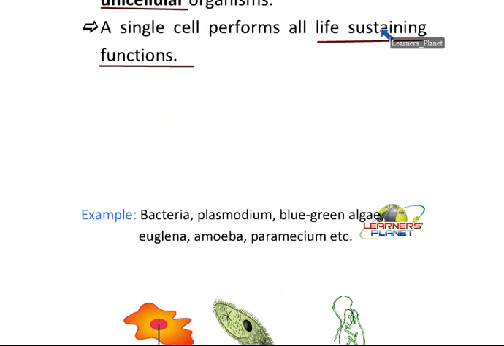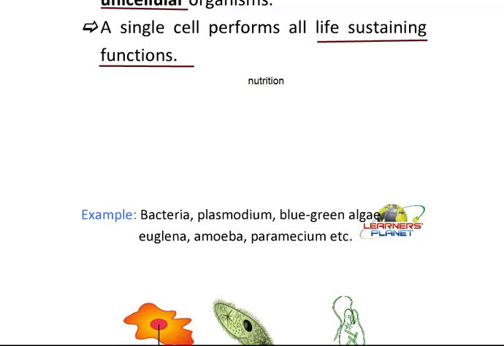So, what are these life-sustaining functions? Can you think of certain activities or functions which are essential for life? We can take examples here. For example, nutrition. What is nutrition? Do you know this?